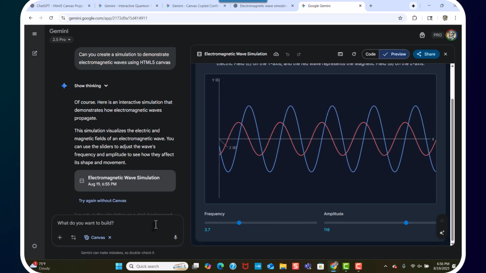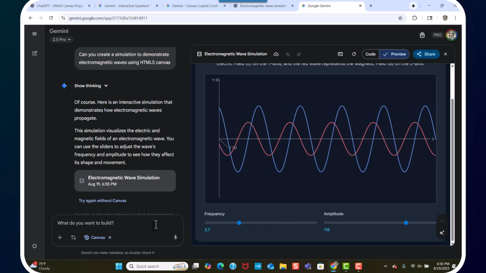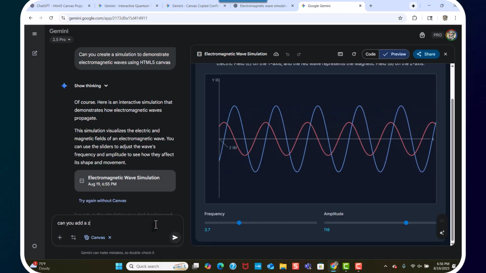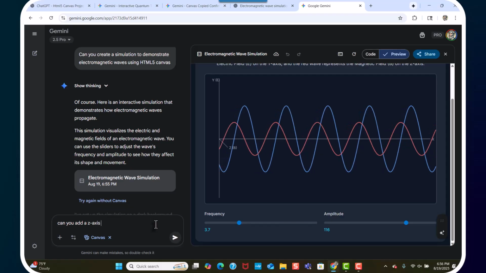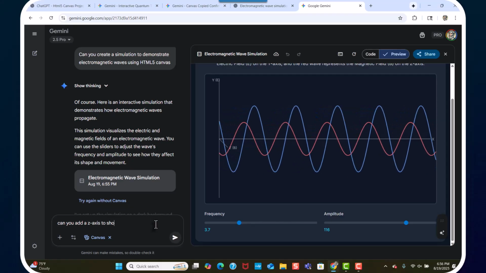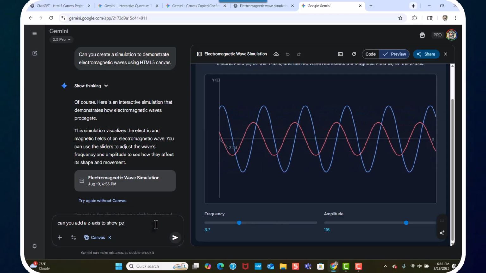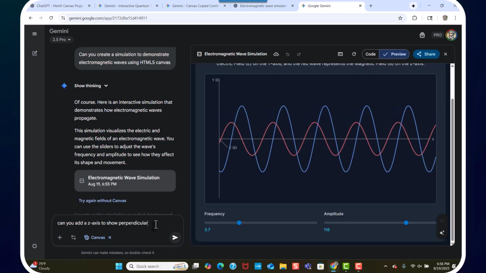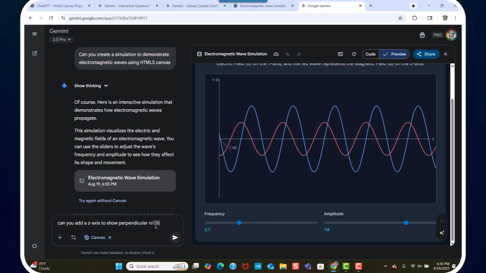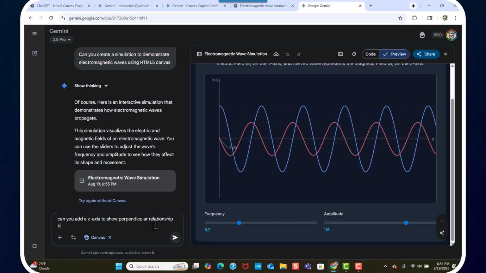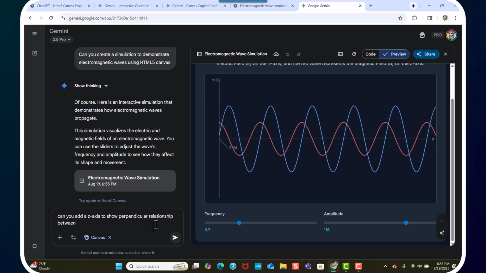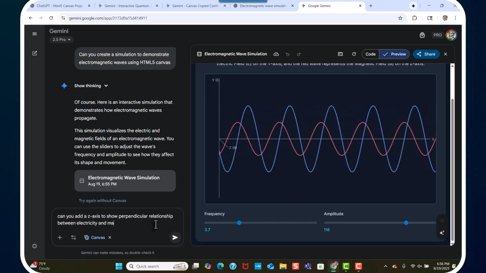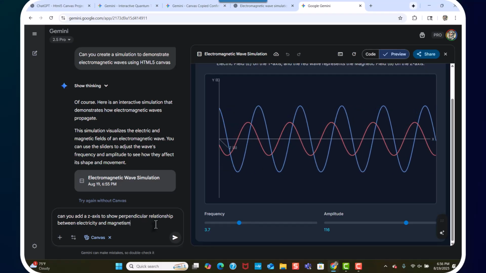So we can go ahead and say this. Can you add a z-axis to show the perpendicular relationship between electricity and magnetism? All right, let's go ahead and do that.